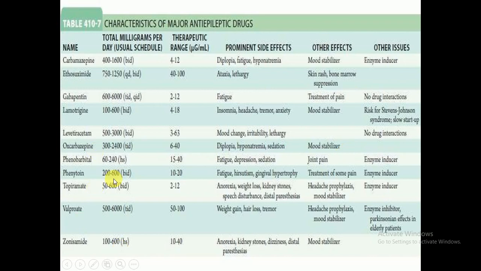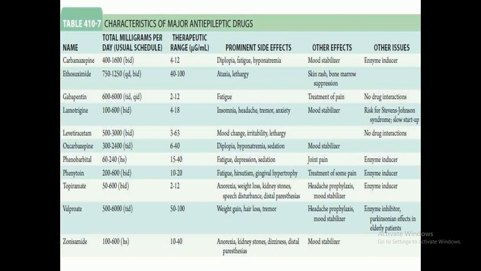Phenobarbital is also available in the market at a dose of 60 to 240, with a therapeutic range of 15 to 40. Fatigue, depression, and sedation are the prominent side effects reported. Other effects include joint pain, and phenobarbital is an enzyme inducer agent.